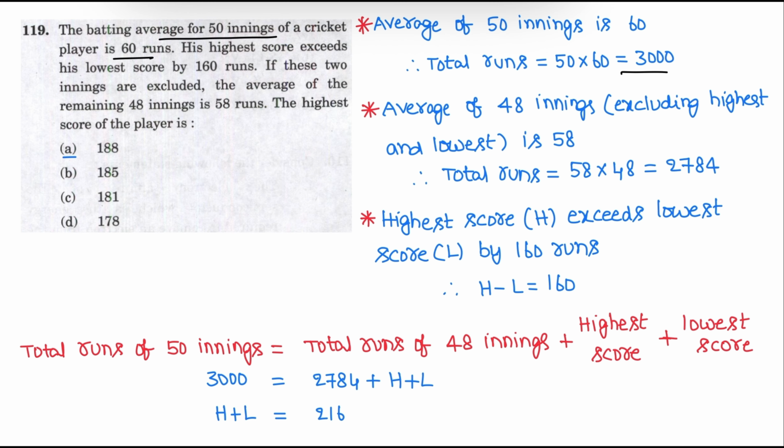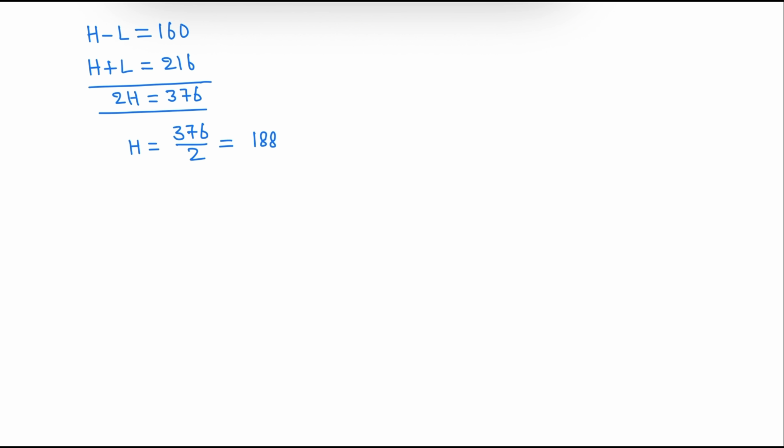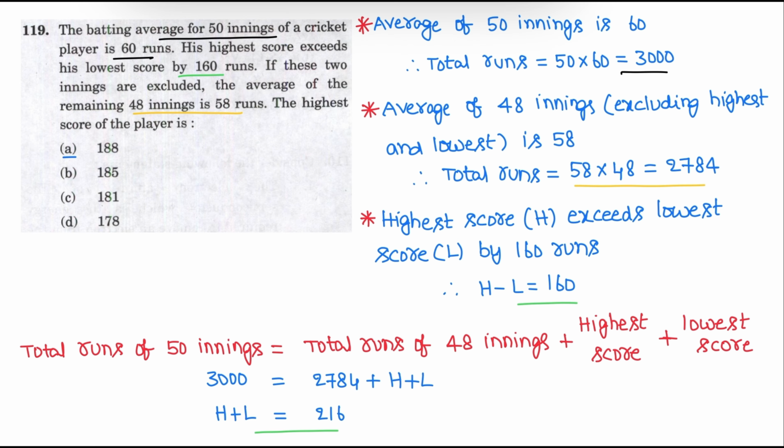This is step 1. Next, average of 48 innings is 58 runs. Now total runs is 58 into 48, 2784 runs. The highest score and the lowest score differ by 160 runs. That is H minus L is 160 runs. Now total runs of 50 innings is equal to total runs of 48 innings plus highest score and lowest score. Now H plus L is 216 and H minus L is 160. On solving these two equations, we will get highest score is 188 runs. H is 188.